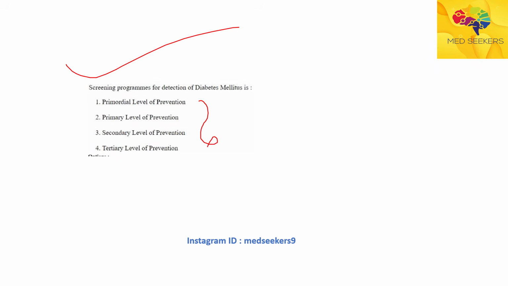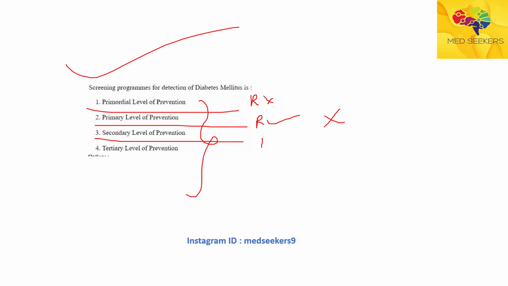Levels of prevention is really very important. You have to know what the primordial level of prevention is and examples. Sometimes they'll give you an example and ask which level of prevention it is. See, in the primordial level of prevention, we are trying to prevent the risk factor itself. In the primary level of prevention, the risk factor is present, and we are trying to prevent disease. In the secondary level of prevention, the disease is already present, and we are trying to detect it through screening. In the tertiary level, we are doing rehabilitation.